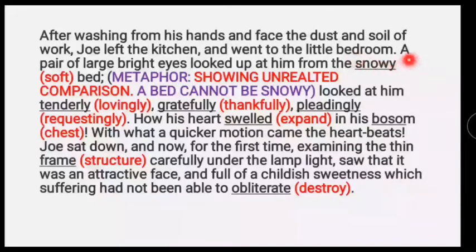Children, snowy bed is a metaphor. Now, what is a metaphor? Yes, metaphor means showing unrelated comparison. A bed cannot be snowy. Now, children, why did Maggie look at Joe Thompson tenderly, gratefully, and pleadingly? Yes, she looked tenderly at him because she was so happy that she has a home. She looked gratefully, thanking him for not having left her in that hut. Pleadingly, maybe looking at him and requesting that she does not want to go to the poor house.